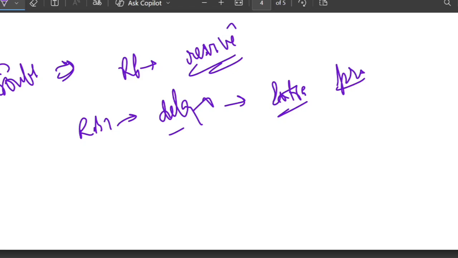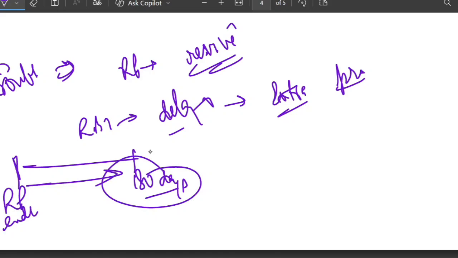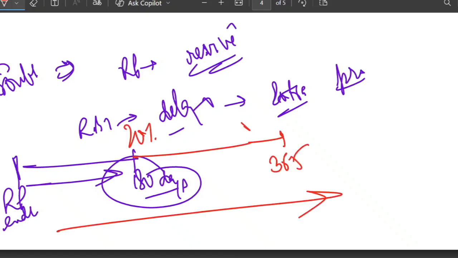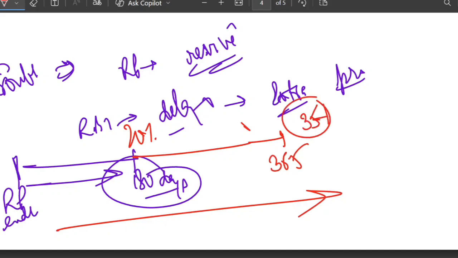So the first deadline is 180 days. If the RP is not implemented within 180 days from the end of the review period, so suppose the review period ended here, from the end of the review period 180 days, if the RP is not implemented, bank must make additional provisioning of 20% of the total outstanding. Furthermore, if the RP is still not implemented within 365 days from the review period, the bank must make another 15% provisioning, that is 35% provisioning. So these extra provisions are over and above the existing one, right?